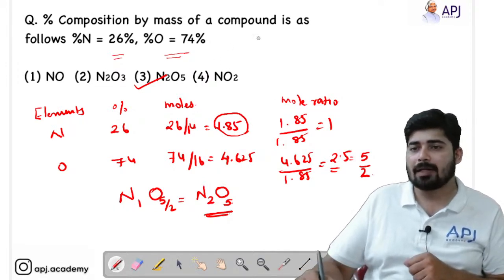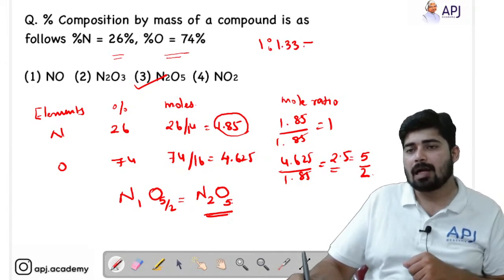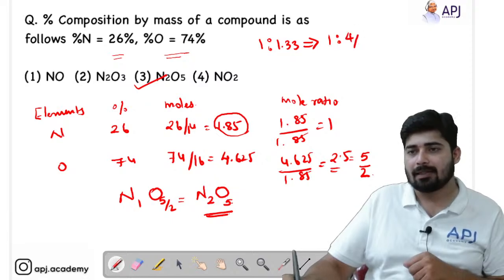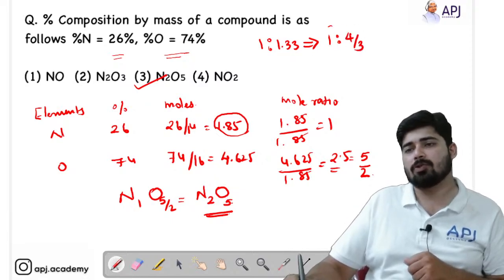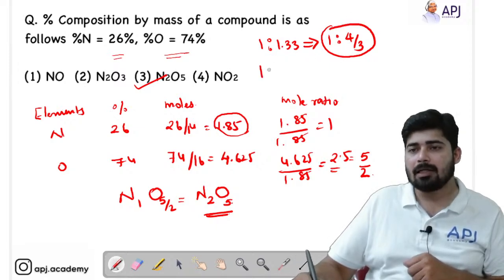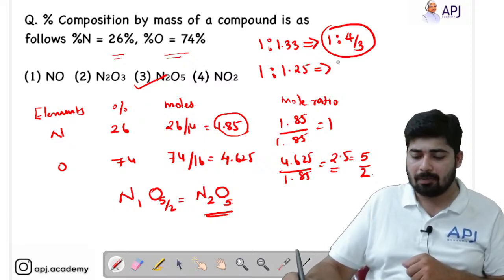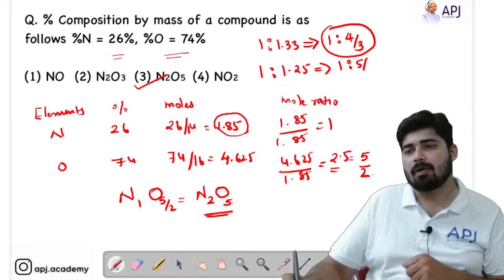Also, if you are getting a mole ratio of 1:1.33, you have to convert it into 1:4 by 3 as the fraction. Always remember these fractions. Similarly, if you are given 1:1.25, you can convert it into 1:5 by 4.